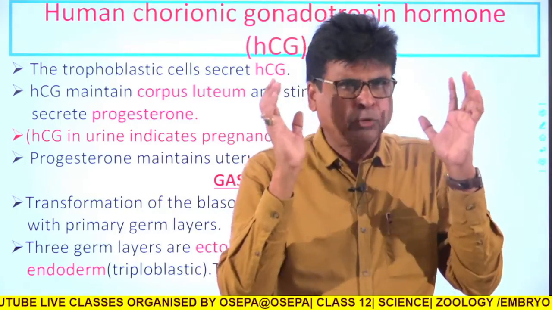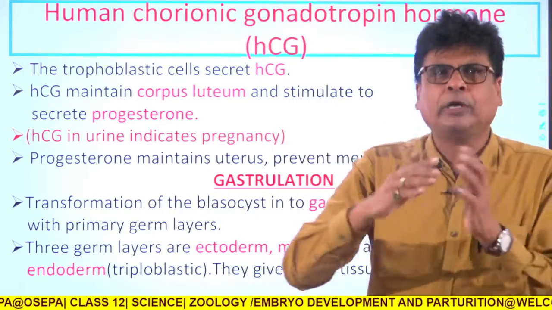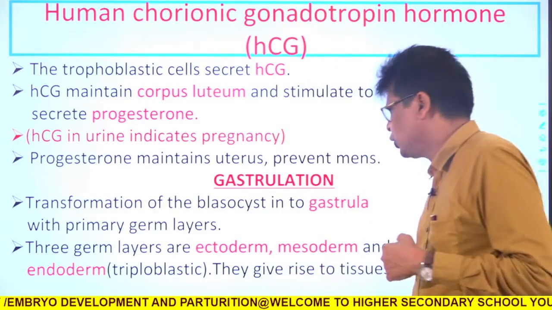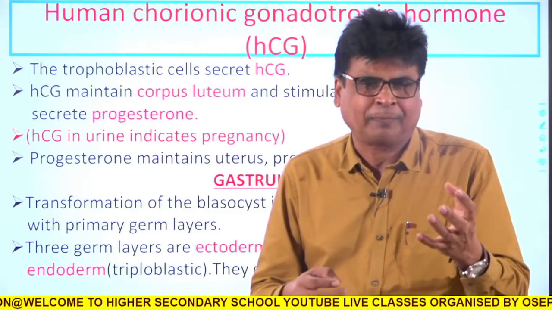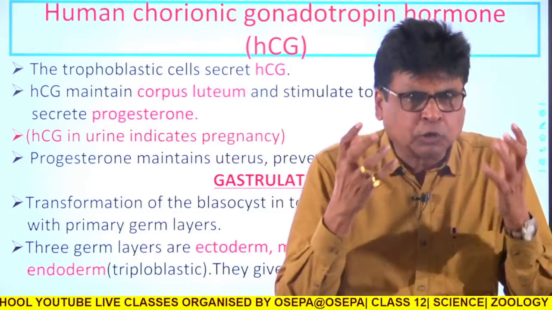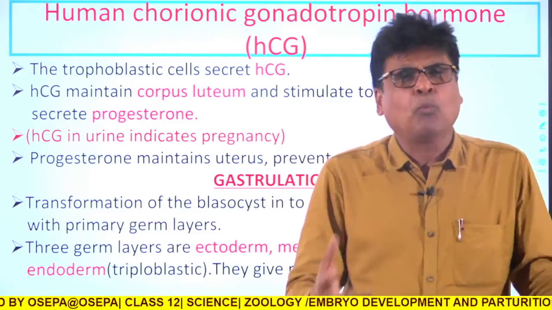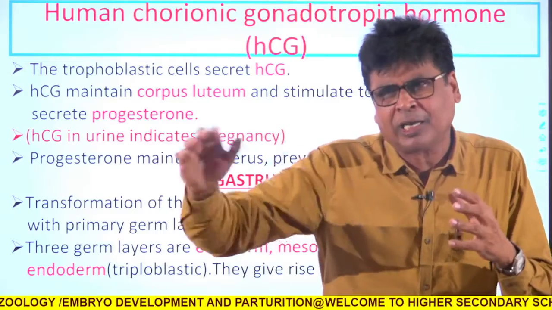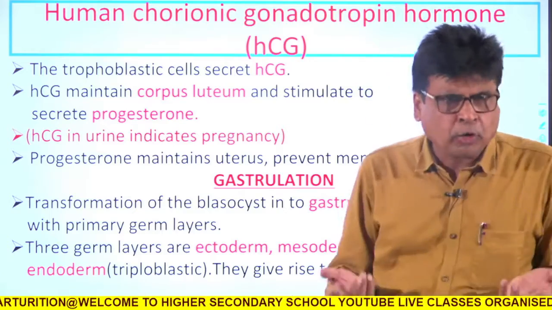Due to constant division, those cells are organized into different layers: ectoderm, mesoderm, and endoderm. That means in humans we are triploblastic. Just after implantation, gastrulation starts, and the blastula acquires more and more cells, which are organized into ectoderm, mesoderm, and endoderm.